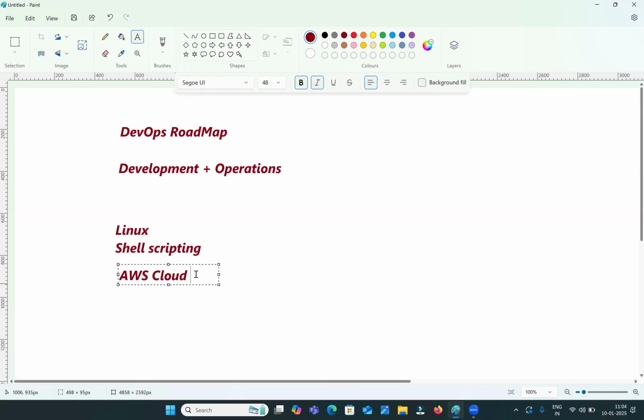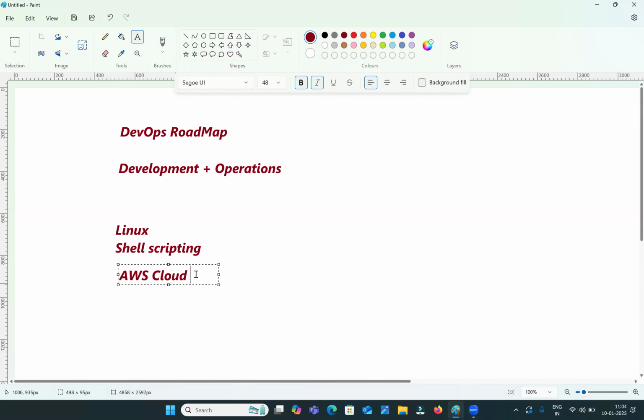Why is cloud mandatory? We are going to create the infrastructures in the cloud environment only. Earlier, before the cloud, we used to follow on-premise infrastructures. We would create infrastructures in our company, in our office, and deploy the applications in the servers.